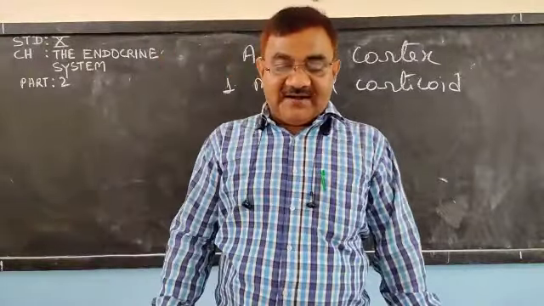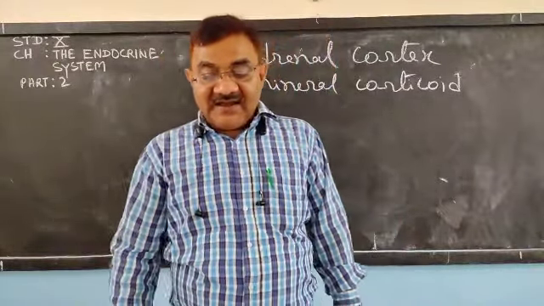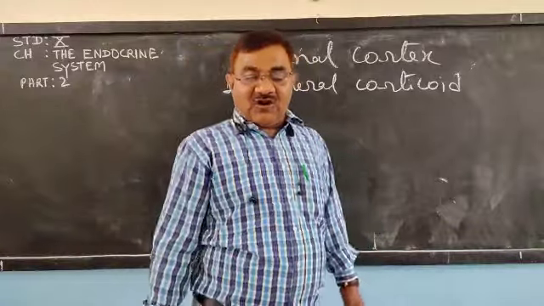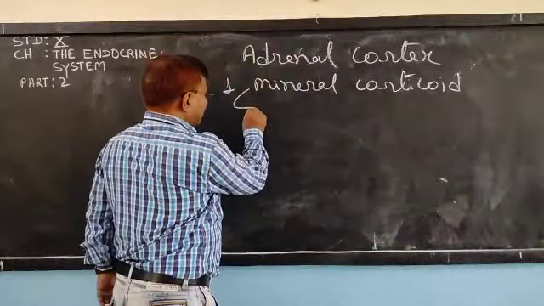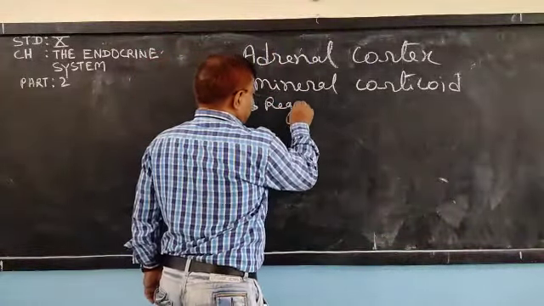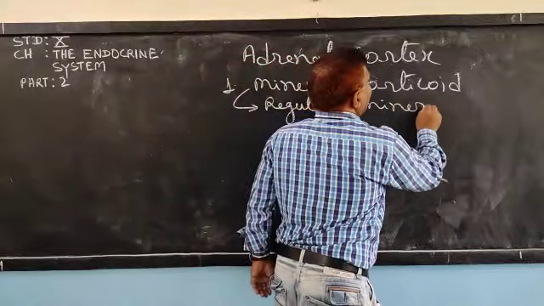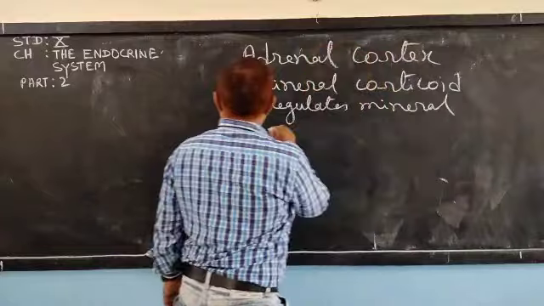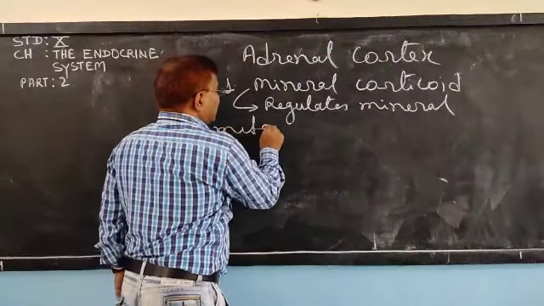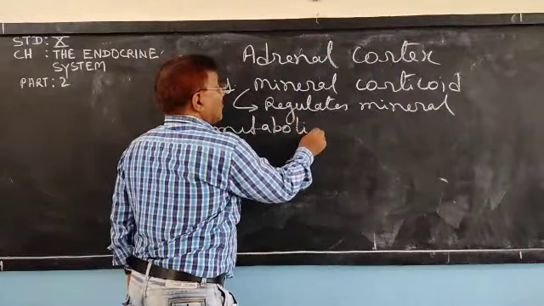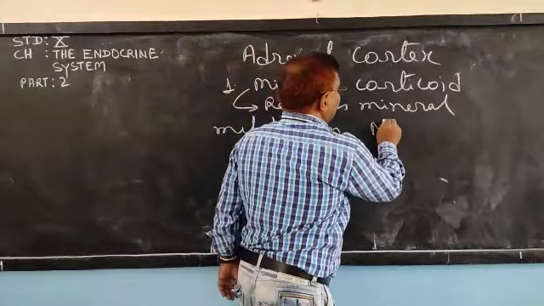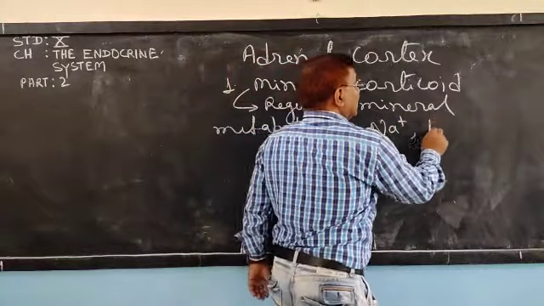Okay, and it regulates mineral metabolism, and mineral metabolism of what? Sodium and potassium ions.